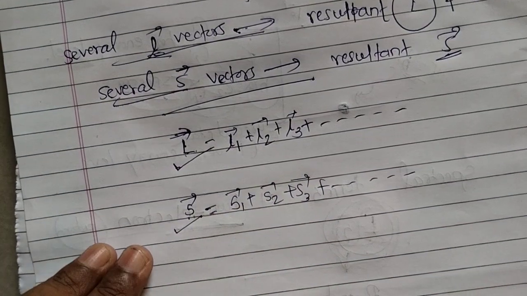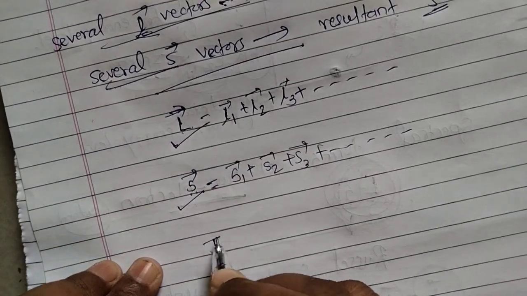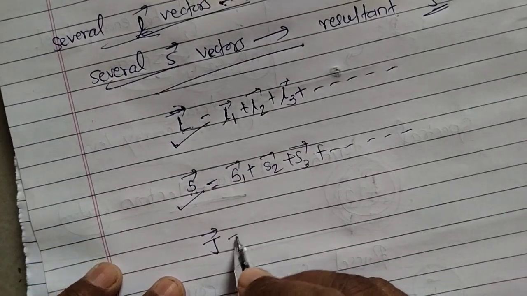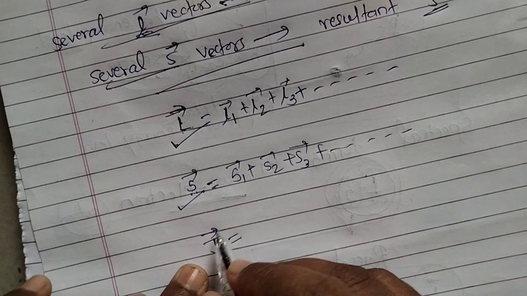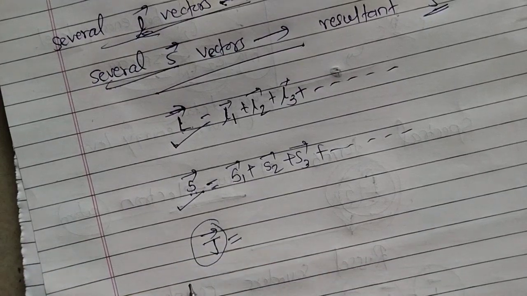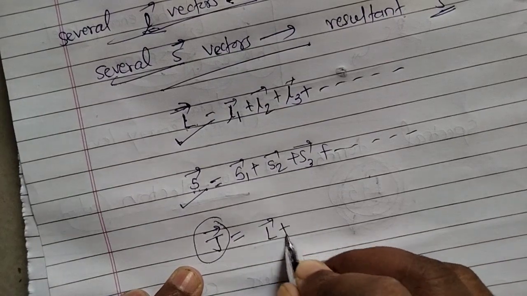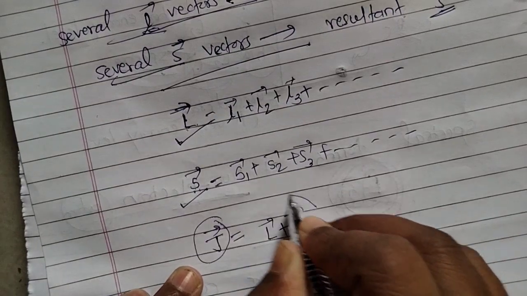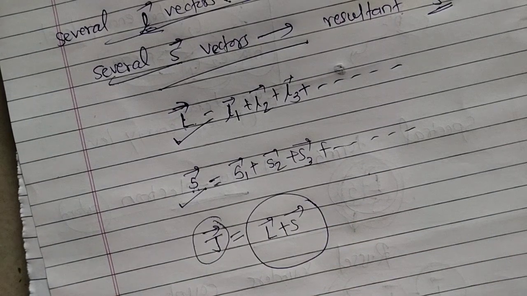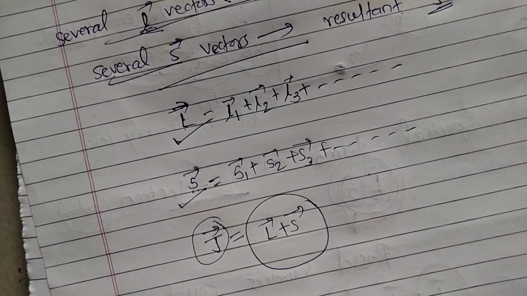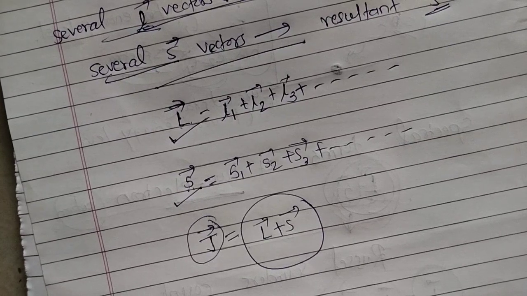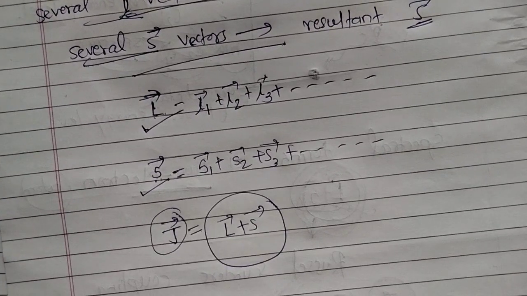By using these we get the total angular momentum, or the resultant angular momentum, by adding L bar plus S bar. This coupling is called LS coupling. In the next lecture we will discuss the vector diagram of this LS coupling, and also we will see the JJ coupling. Okay, thank you.